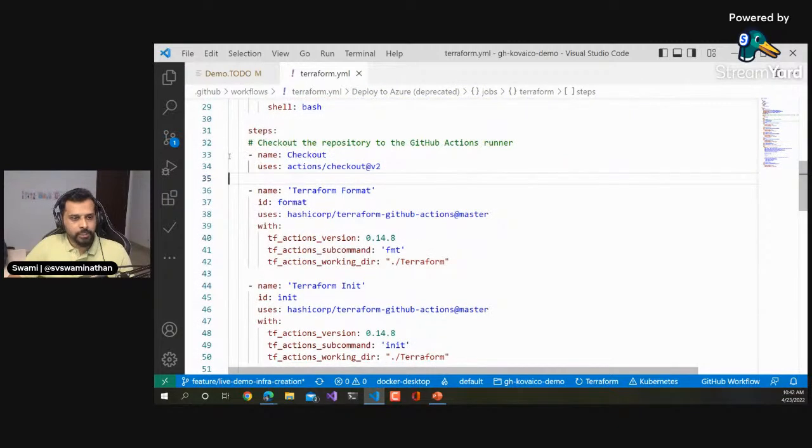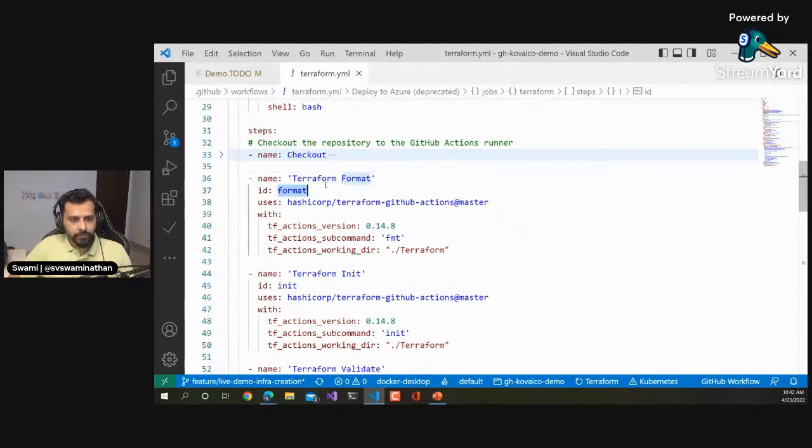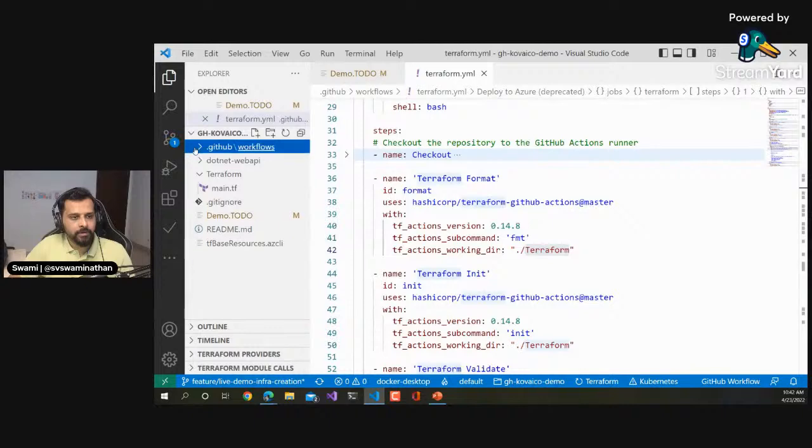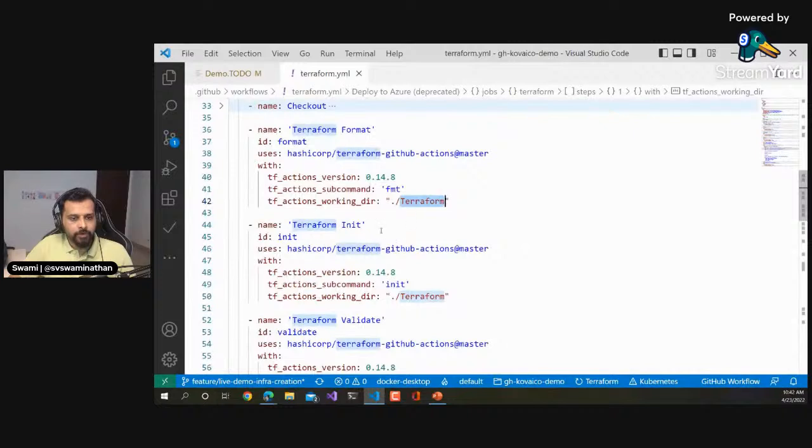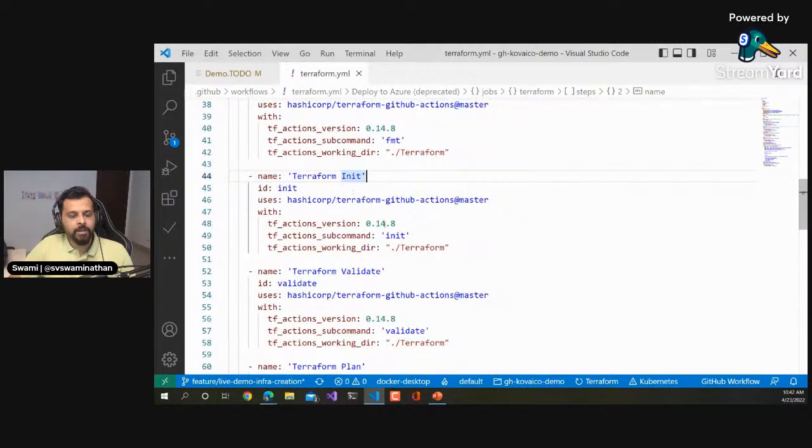Okay, so of course, checkout is the first thing you would do, and then we're doing a Terraform format. This will tell us whether all the Terraform files are in a properly formatted way. And the working directory we are specifying is /Terraform, because that is where all the files are present. Under the parent folder, there is this Terraform folder. That's where this file is present. So we are doing a formatting of it, and then we are doing init. Init is when, like I said, it will establish communication to the storage account, and it will load that storage, and it will be initialized then.